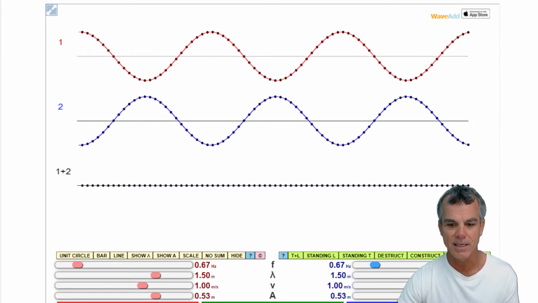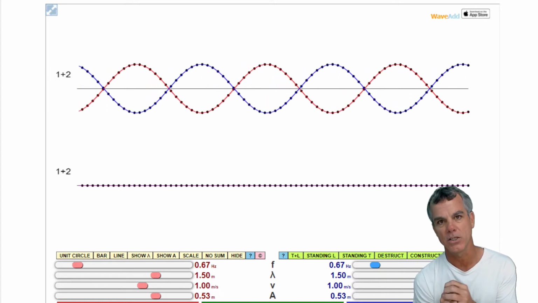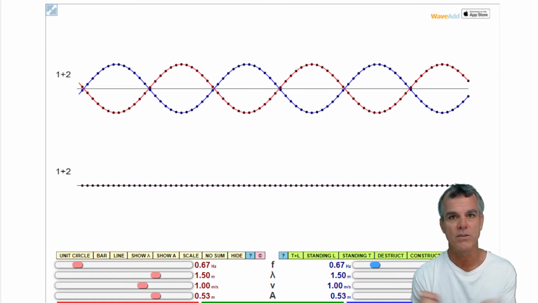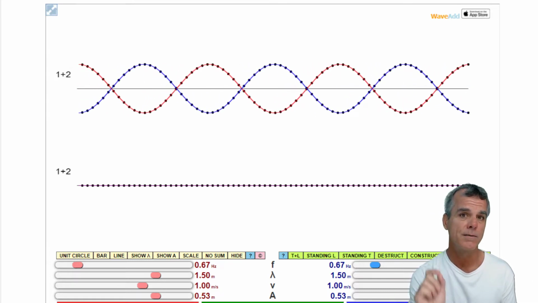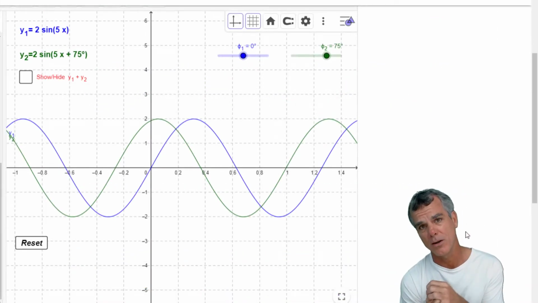When I add these two together, the end result is complete cancellation. I end up with a resultant wave that has an amplitude of 0, and we call that fully destructive interference. A quick word about notation.